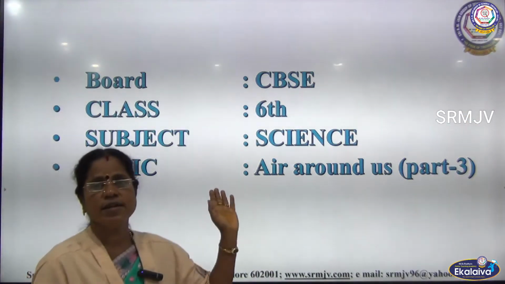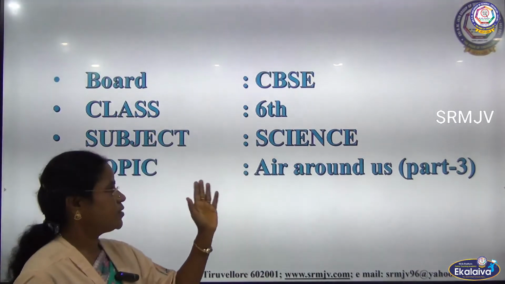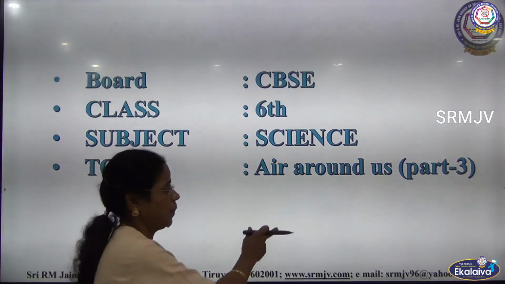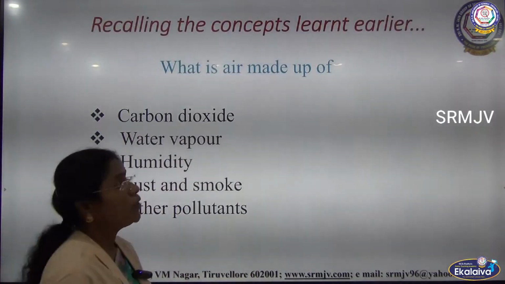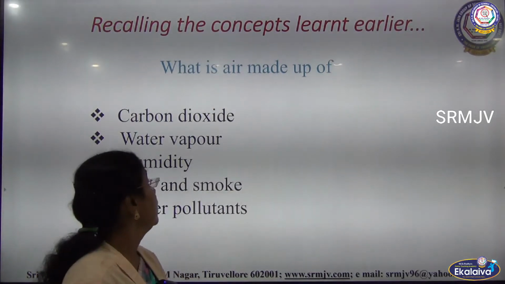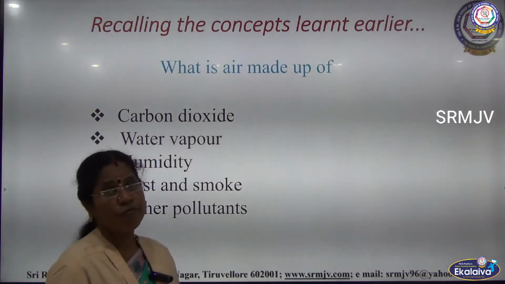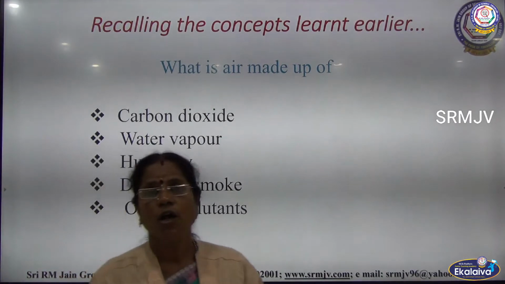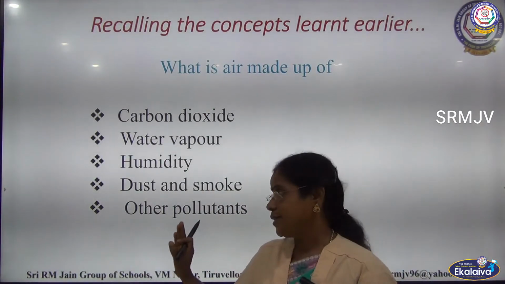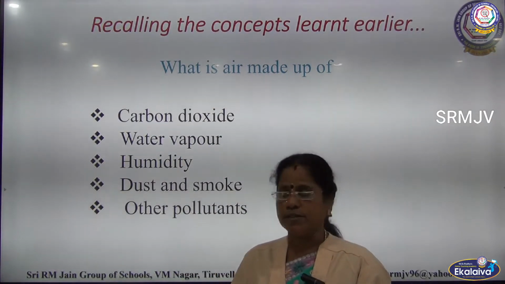Board CBSE Class 6 Subject Science Topic Air Around Us Part 3. So now let us recall the concepts we have learnt in the last class. What is air made up of? In that we studied about carbon dioxide, water vapor, humidity, dust and smoke and other pollutants.